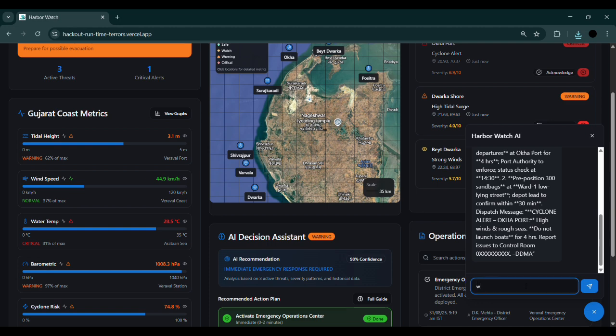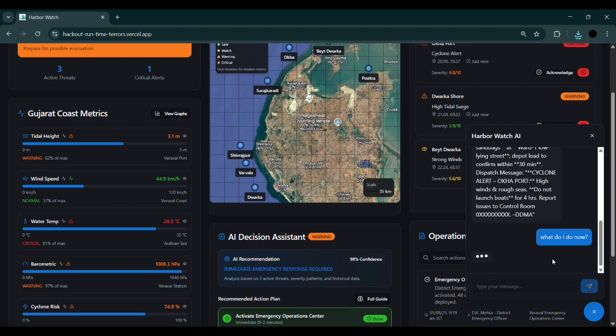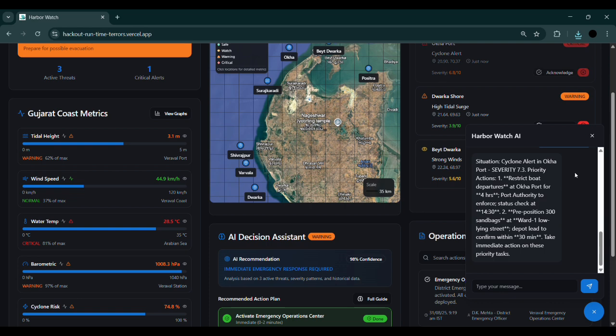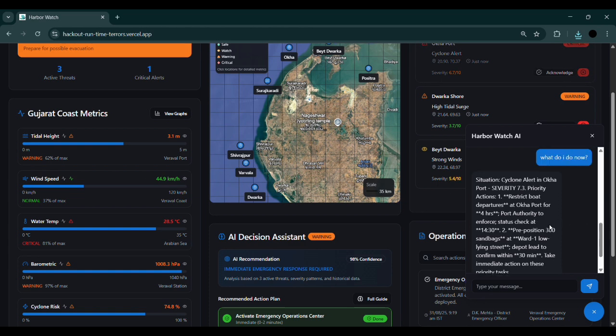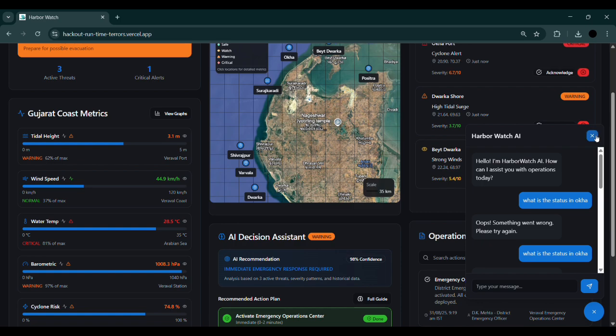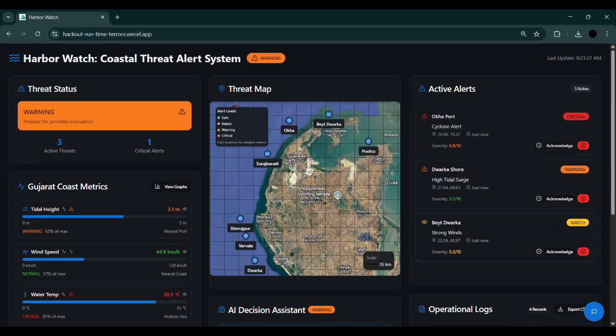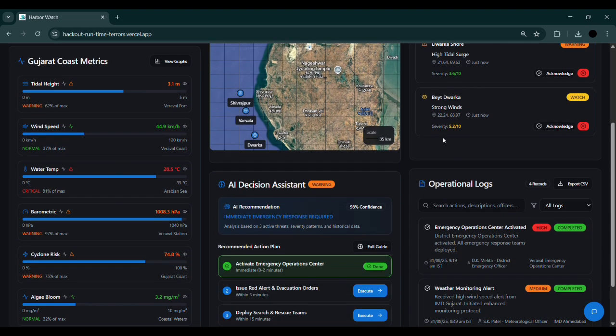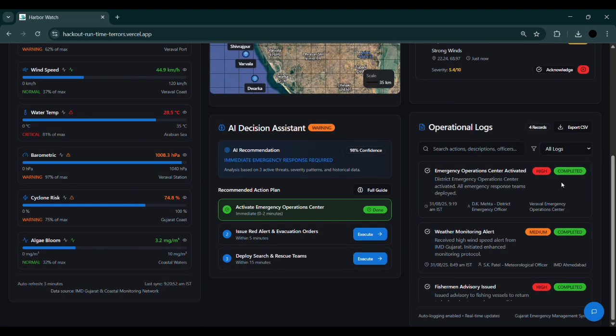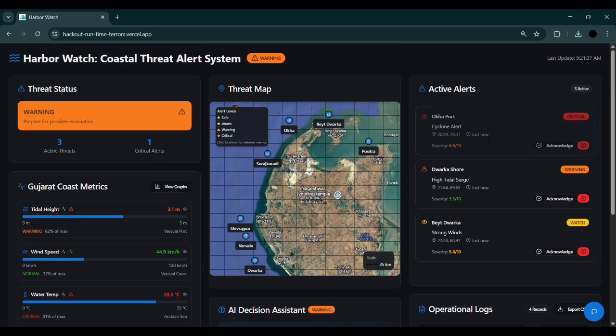If you want to ask what do I do now, then the chatbot provides us with priority actions, which is, for example, restrict boat departures at 4 hour, port authority to enforce status check at this, preposition this, etc. So this chatbot is linked with Llama 3, which is the most powerful AI system which uses large language models to answer these questions based on whatever data we have and whatever prompts we have provided to it before.